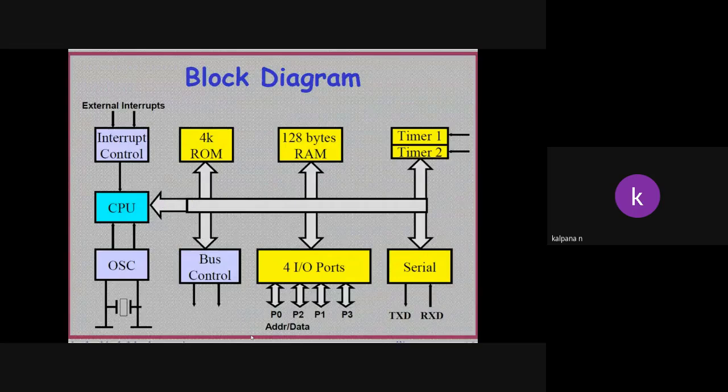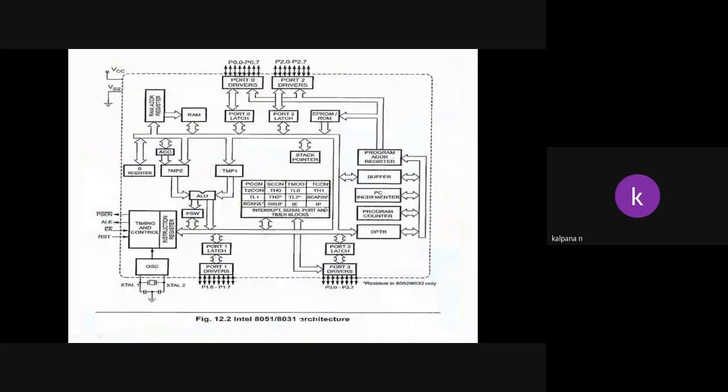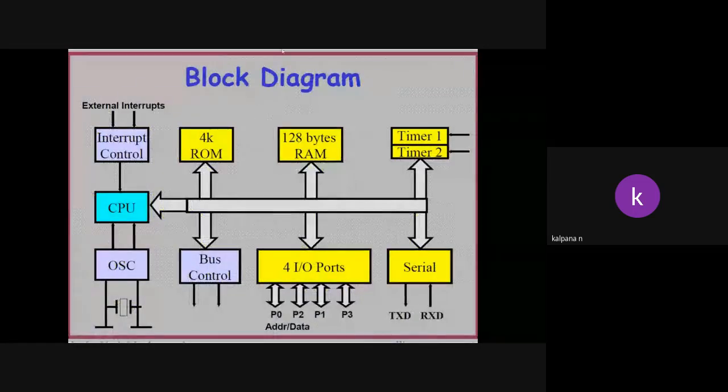Next, block diagram. This is the block diagram of the 8051. What is the definition of the controller? CPU and all the peripheral devices: oscillator, bus control, input output port, serial, RAM, ROM, timers, all are peripherals. So microcontroller means CPU along with all the peripherals on a single IC.